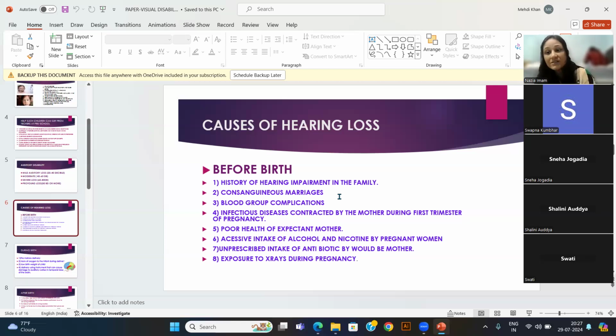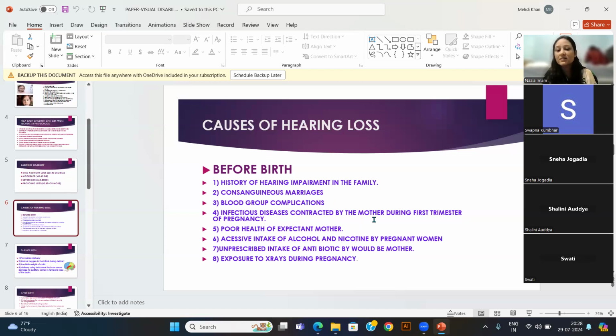That's why this rule has been made in religion to safeguard the people to face all genetic health issues. Blood group complications also may result in hearing loss, like negative blood group. If both the parents are negative, or one has negative and another has positive, it can also affect the hearing loss.